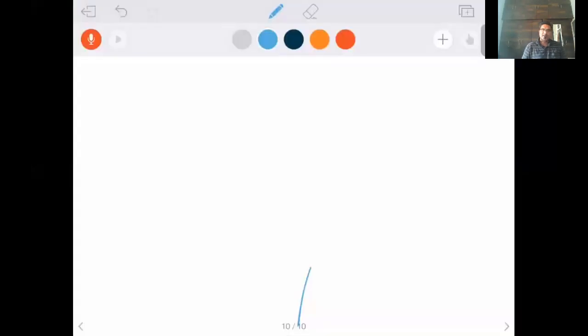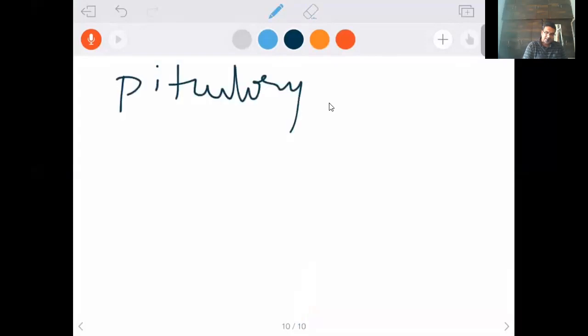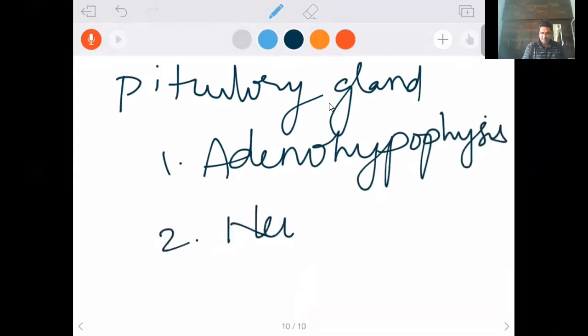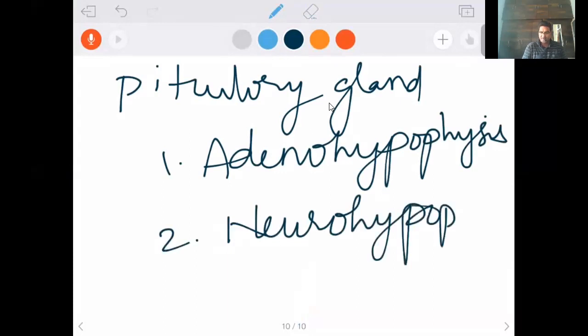Yes, let's start. The topic today is the pituitary gland. Let me take the pituitary gland first. We know that the pituitary gland has two portions, the adenohypophysis and the neurohypophysis. The relationship between the adenohypophysis and neurohypophysis with the hypothalamus of the brain is the most productive area from an examination point of view, so we need to find out that particular relationship. First of all, today: pituitary gland, adenohypophysis and neurohypophysis in relation with the hypothalamus.